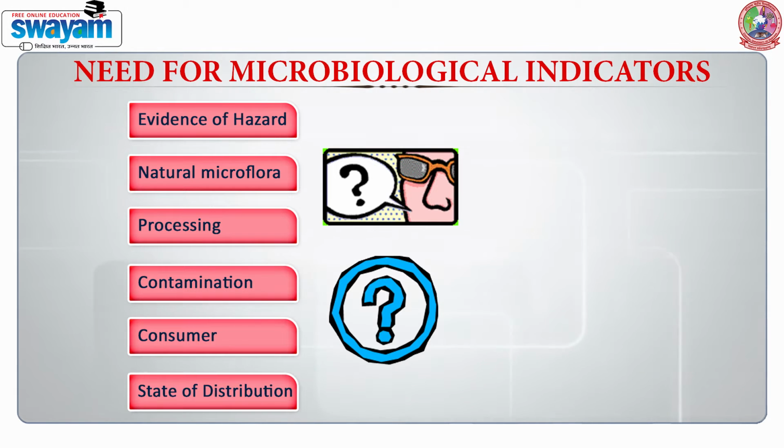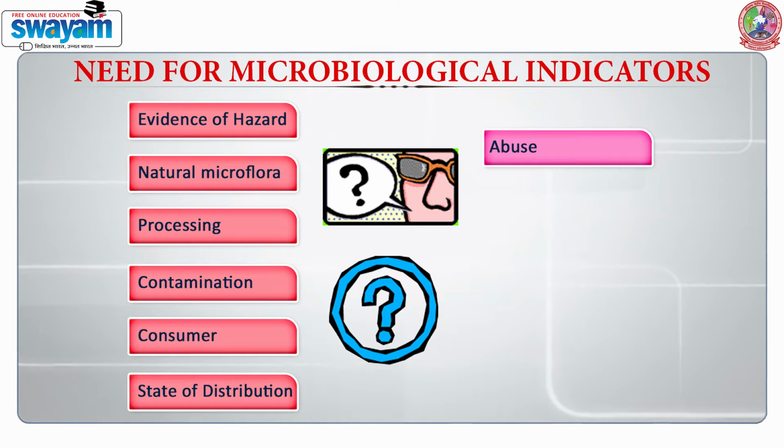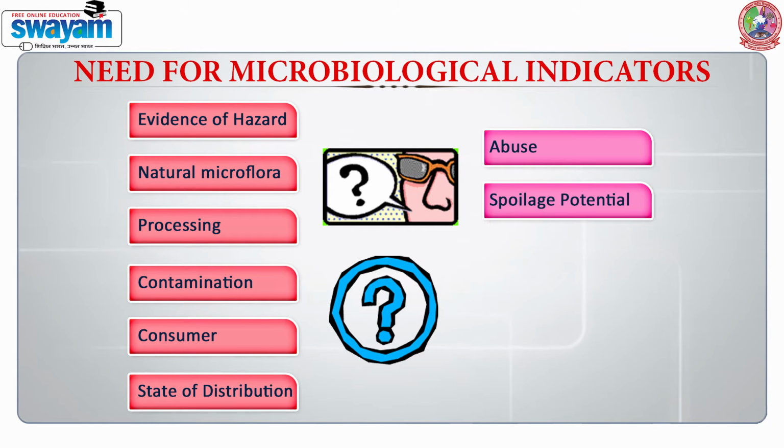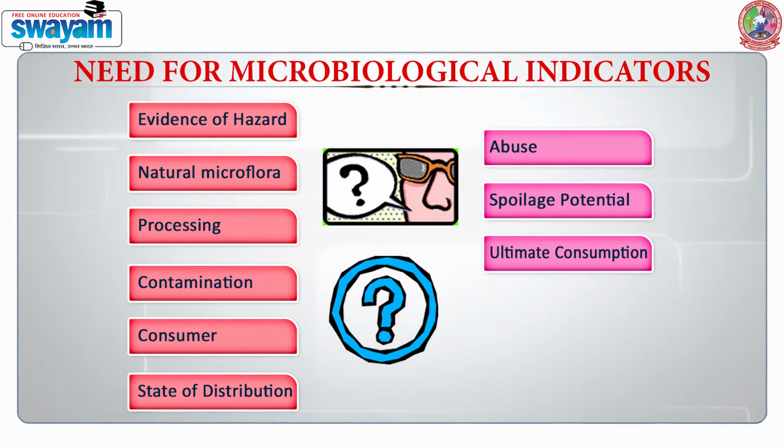The state of distribution: how are they being distributed? Where are they found mostly? So we have to be careful and look at their sources of contamination. At times there is temperature abuse which leads to the growth of these microorganisms later on. Most of these indicator organisms also have a spoilage potential, so we have to look into that aspect also, because they are being used as quality parameters. Ultimate consumption also affects the number of indicators in the food. Sometimes a small step like heating the food or boiling the liquid leads to a lesser amount of microorganisms.